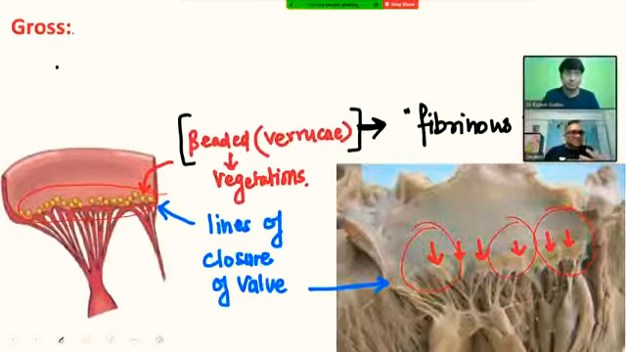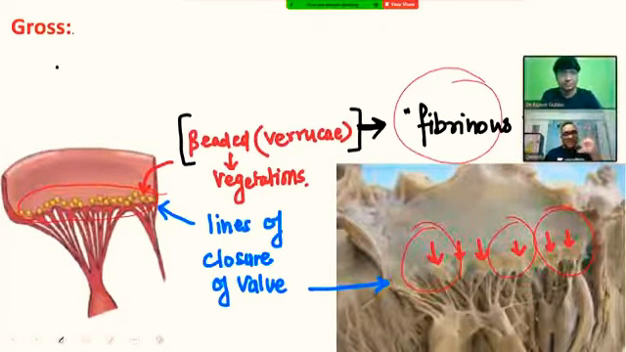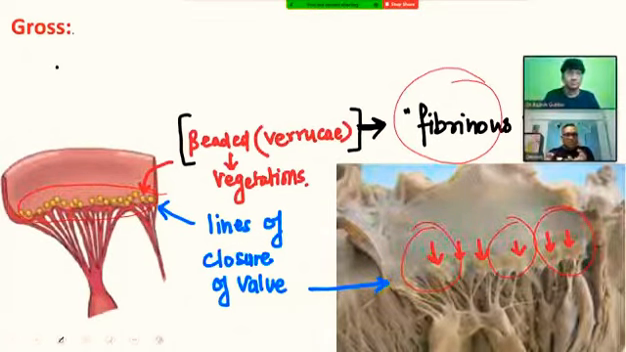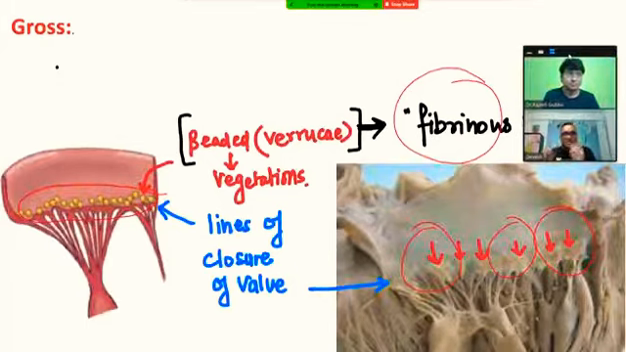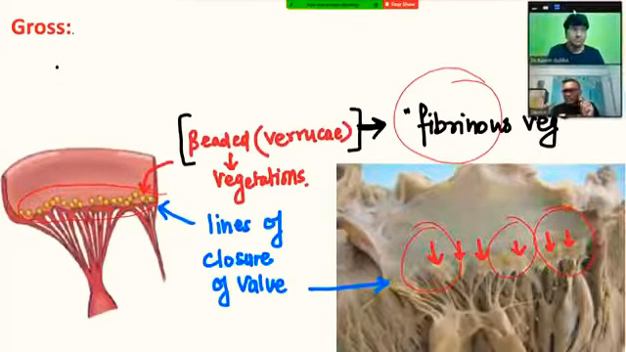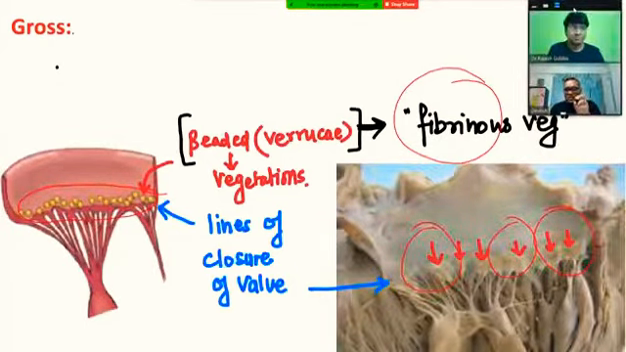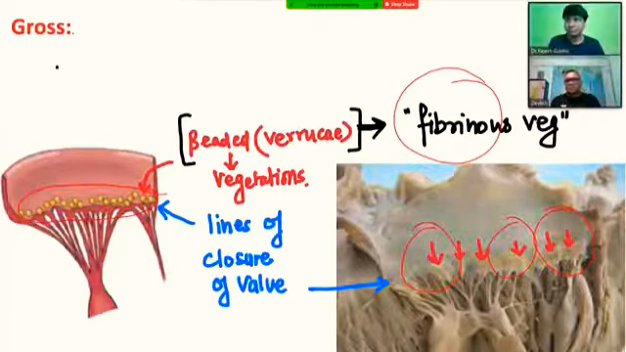And what are these vegetations made up of? Because of the inflammation, they consist of fibrin, right? So they are fibrinous vegetations. Remember that the vegetations you are seeing here are fibrinous vegetations. In the gross examination also, the red arrows are pointing toward the line of closure of the valve, and you can see so many yellowish brown deposits. These are all examples of the fibrinous vegetations seen in rheumatic heart disease.